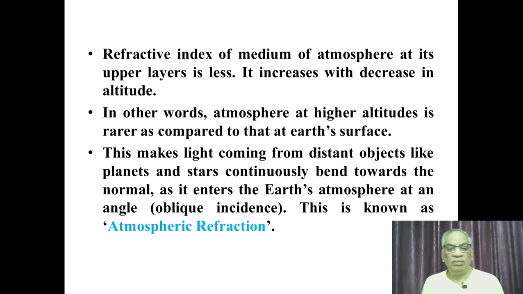This makes the light coming from distant objects like stars, the sun, or any other celestial body continuously bend towards the normal as it enters the Earth's atmosphere. The light from the celestial body enters the atmospheric zones at an angle of incidence, that is oblique incidence. This sort of continuous bending of light as it travels from the celestial body through atmospheric zones towards the Earth is known as atmospheric refraction.